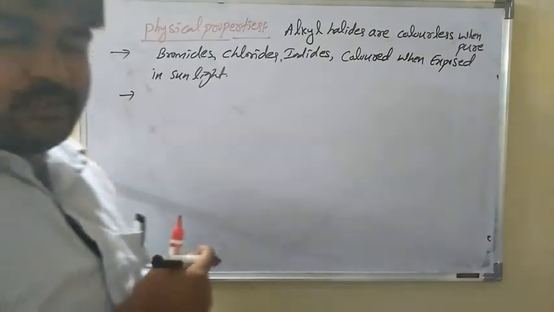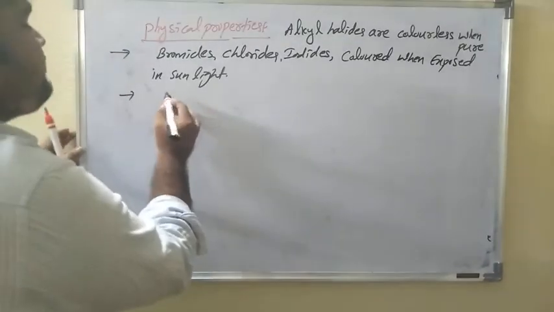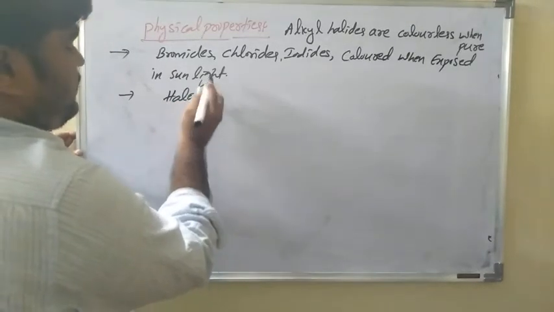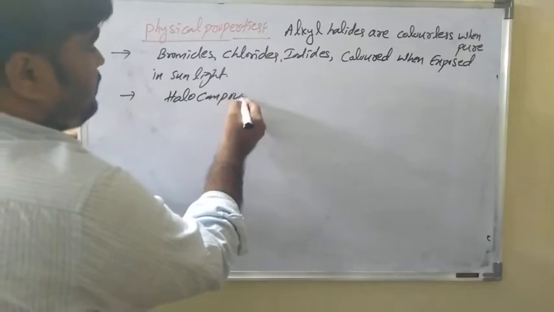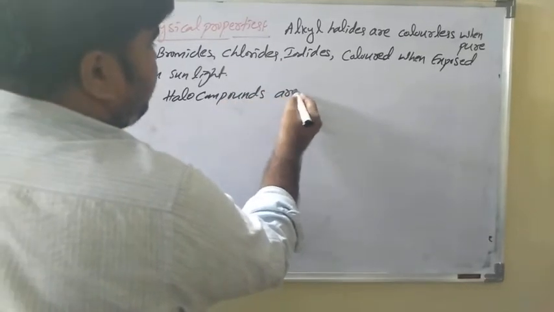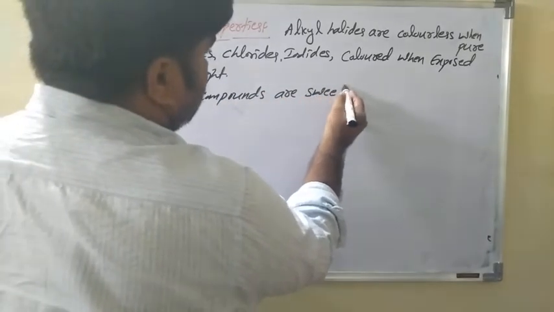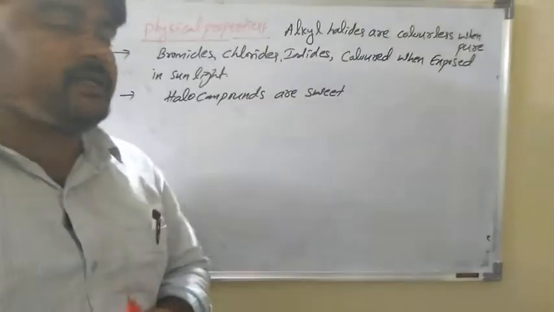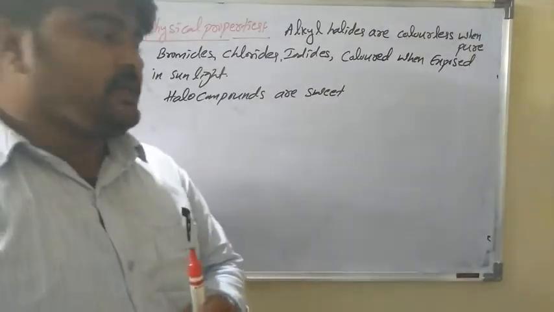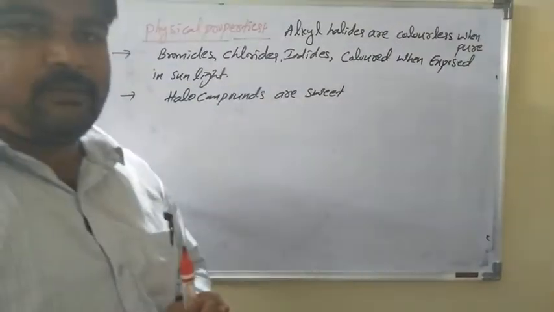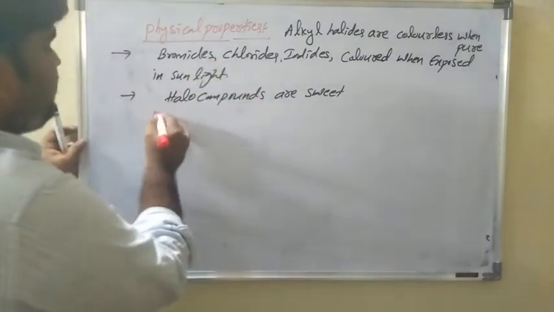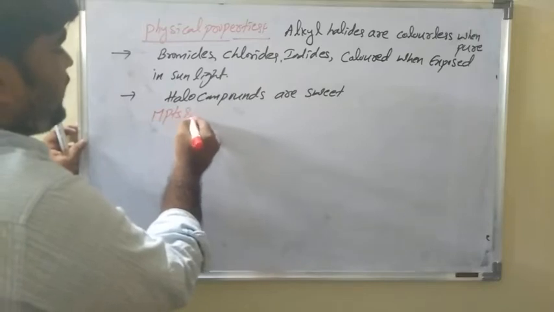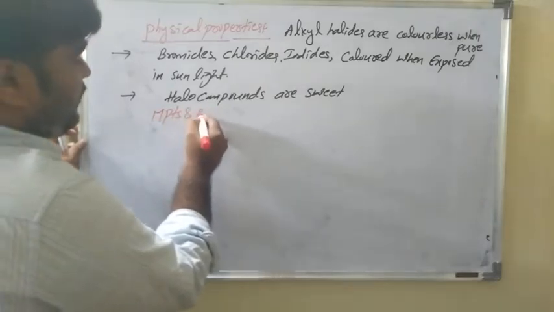Next, smell. Halo compounds have a very sweet smell. Halo compounds, alkyl chlorides or alkyl bromides, are sweet in nature. Now, melting points and boiling points.